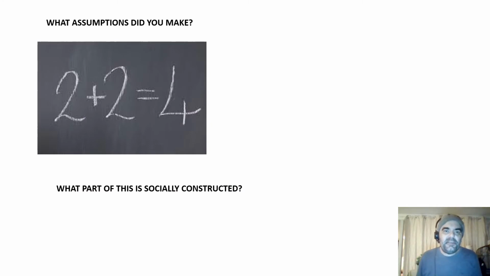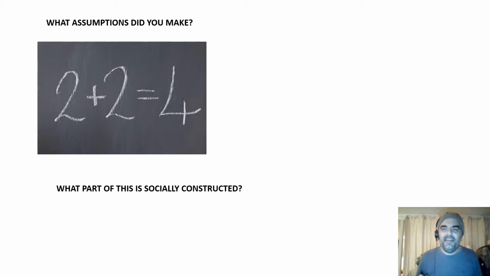Somebody's written on the board 2 plus 2 is equal to 4. First of all, I want you to ask yourselves, what assumption did you make when you looked at that equation and you agreed with that? Pause the video for a moment and have a think about what assumptions you made. The next part I want you to think about is what part of this is socially constructed. What does social constructivism have to do with mathematics? Take a moment if you want to press the pause button and have a think about those questions.